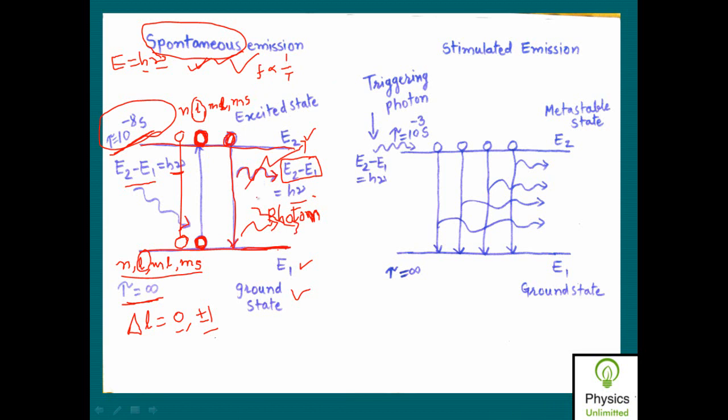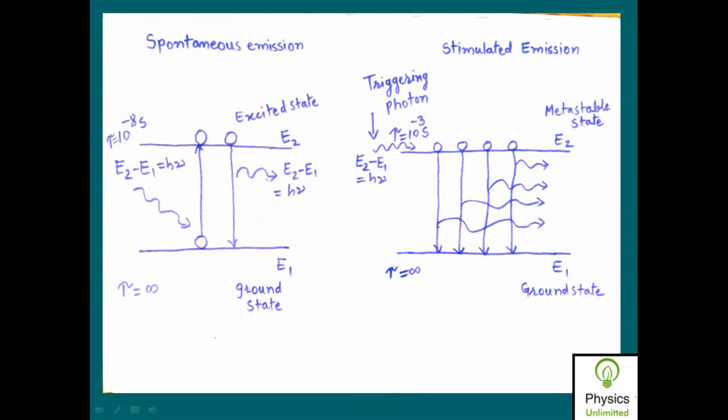The photons can move in all possible directions randomly, either in this direction or this direction or any other direction. Therefore the photons are not in phase with each other, they are not in the same direction, they are not unidirectional in nature, they are not coherent in nature,